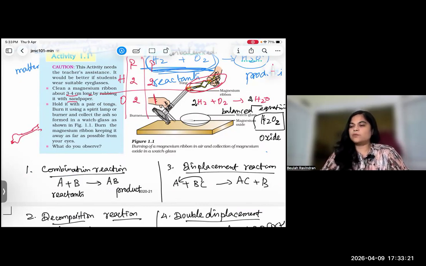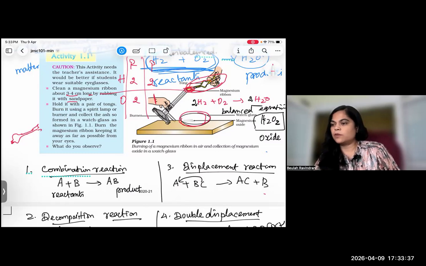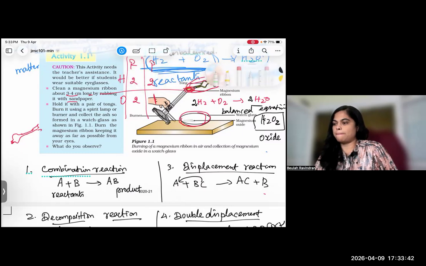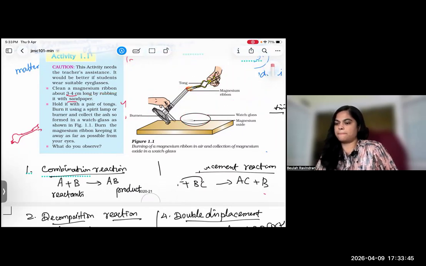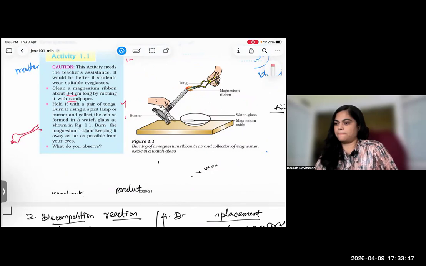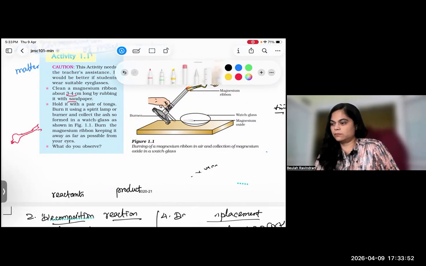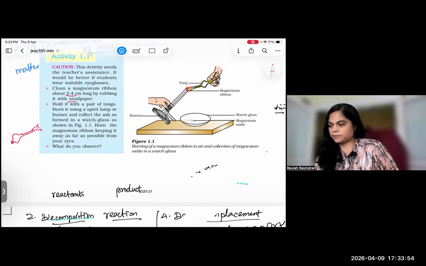Burn it using a spirit lamp. This is the spirit lamp, or burner we can say. And collect the ash in a watch glass. This is a watch glass. This is the magnesium ribbon.